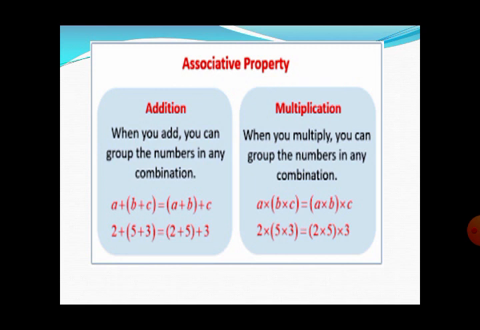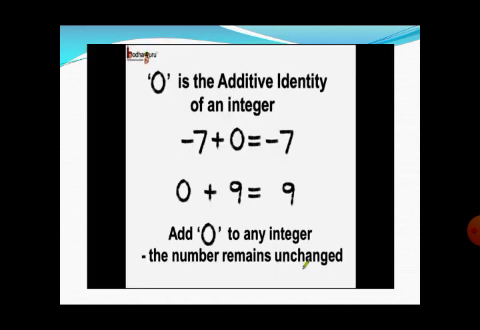First we solve the parenthesis, it becomes 5 multiplied by 3, which is 15, multiplied by 2, that is 30. On the right hand side, 2 multiplied by 5 with 3 outside the parenthesis. First we solve the parenthesis, it becomes 2 multiplied by 5, that is 10, and multiplied by 3, it is 30. So in both cases we have the same answer. So associative property deals with three elements, whether we are working on addition or multiplication.